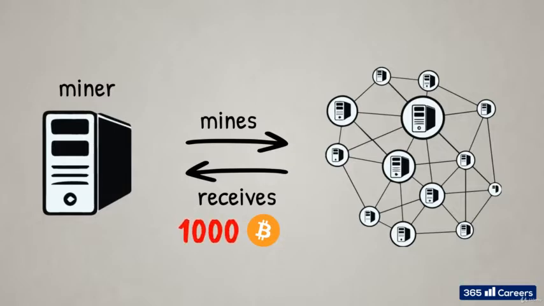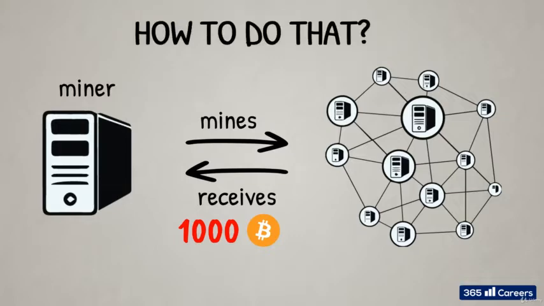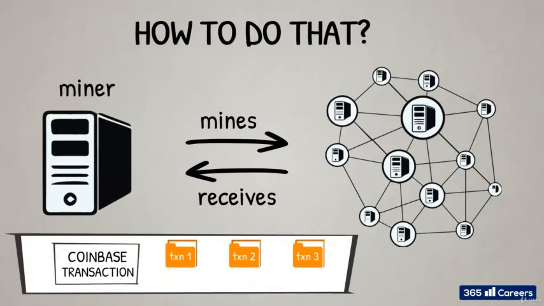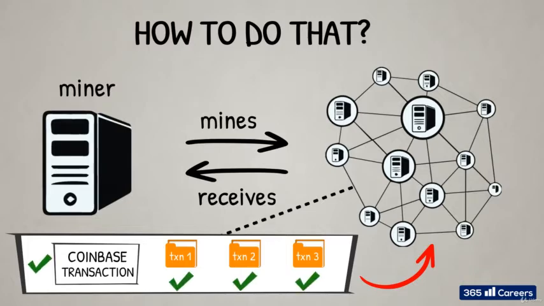Suppose a miner decides to try and reward himself or herself with 1,000 Bitcoin for mining a block rather than 12.5 as per the protocol. How could a miner do that? Remember that miners construct new blocks. When they do so, the first transaction they include in a candidate block is the Coinbase transaction, which sends them newly generated coins for the block reward. This Coinbase transaction, of course, will be valid only if the entire block is valid.